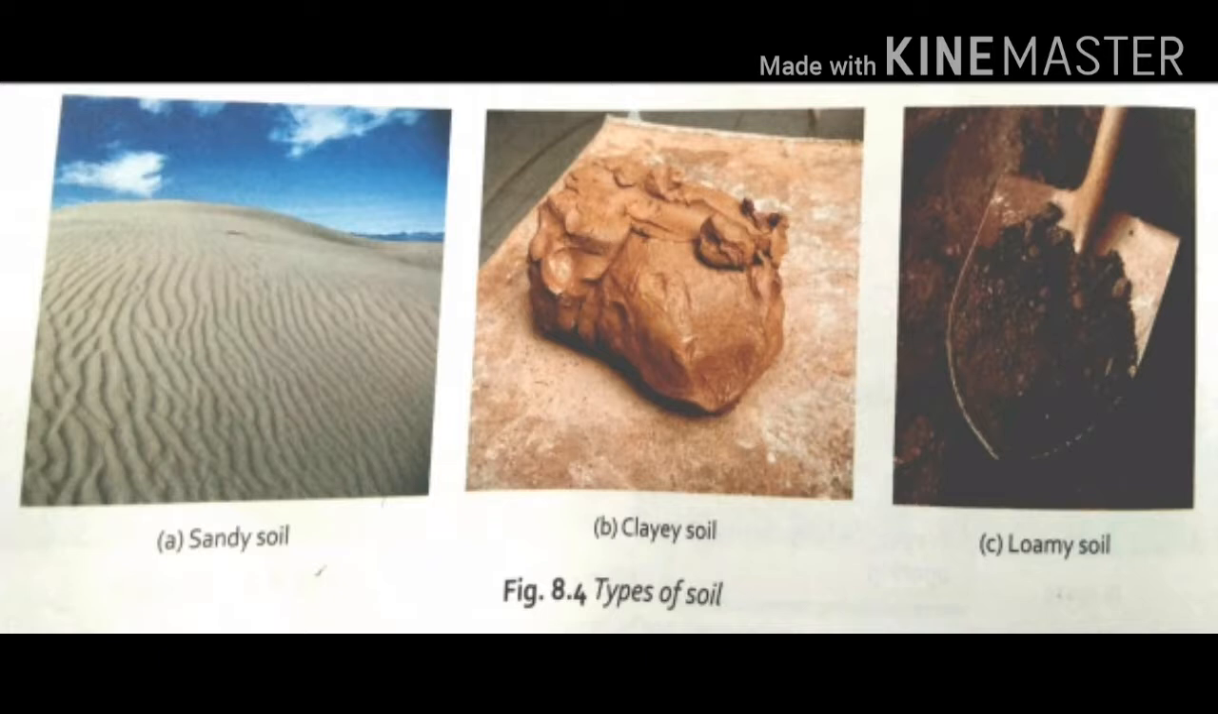Sand, silt, and clay are the particles of soil. Depending on these particles, we classify soil into three types. One is sandy soil, second is clayey soil, third is loamy soil. First we'll see the types of particles in soil. What are the particles in soil? Yes, sand, silt, clay.